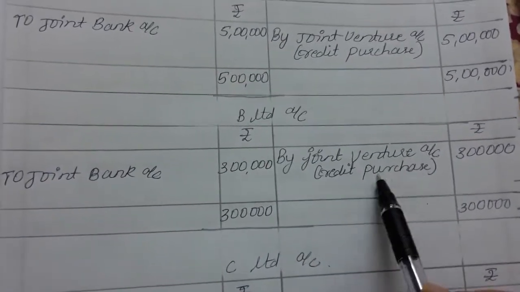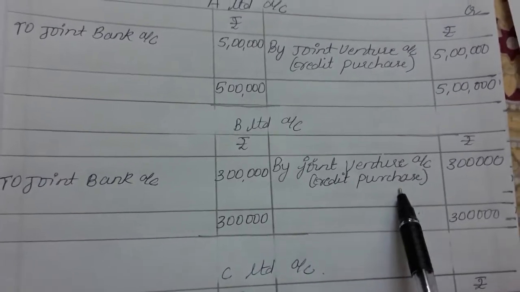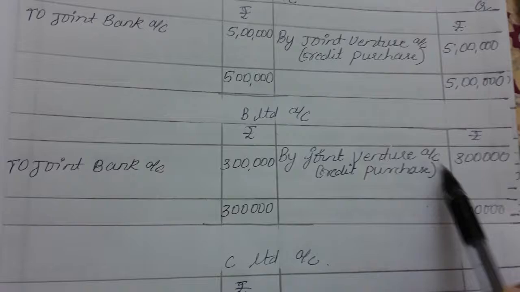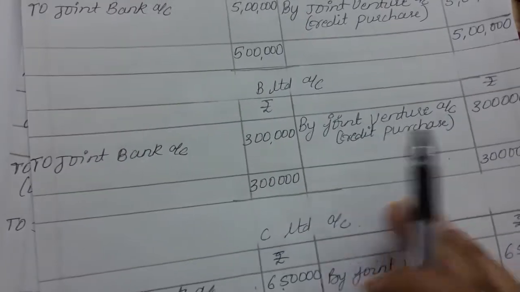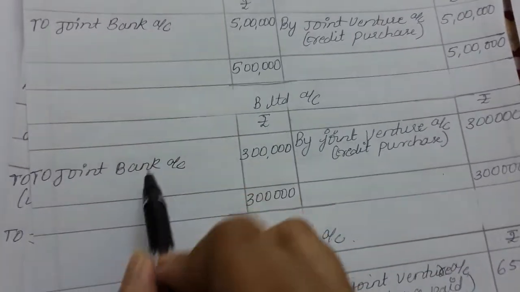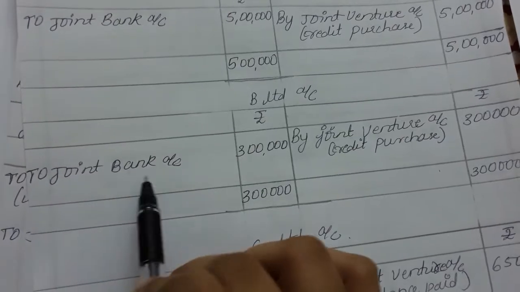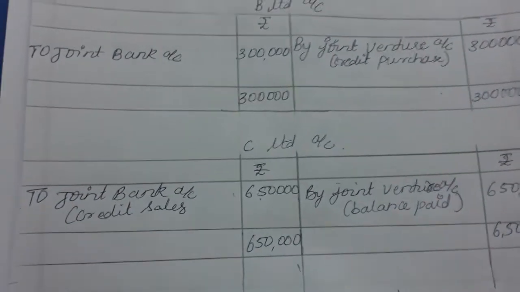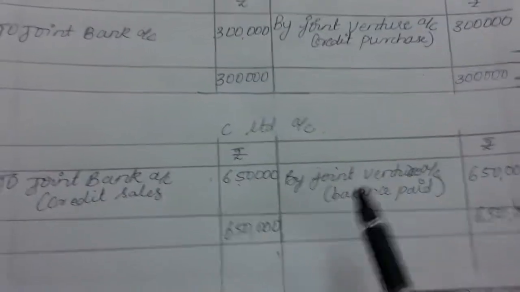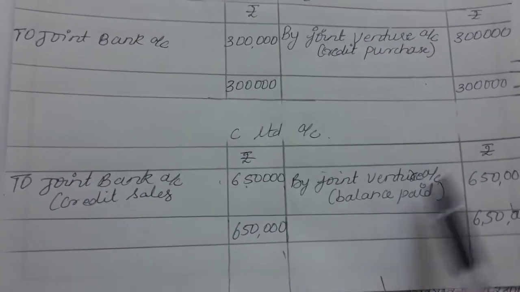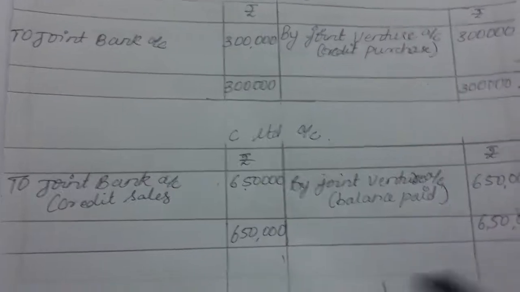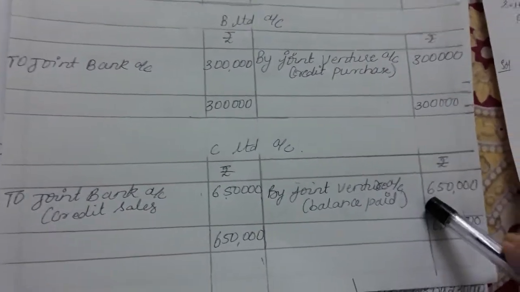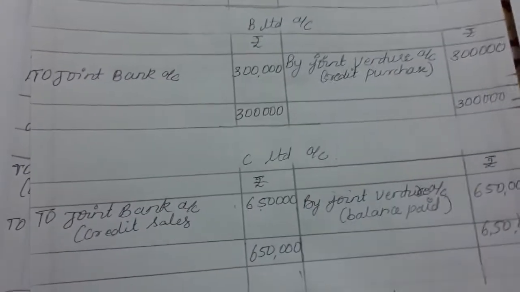By joint venture account credit purchases, we have made 3 lakh rupees from B, 3 lakh worth of credit purchase. We are paying him from the joint bank account, 3 lakh rupees. Next comes the debtor. The debtor's account is prepared by joint venture account, balance paid. This person paid the balances, so on the credit side we record 6,50,000.